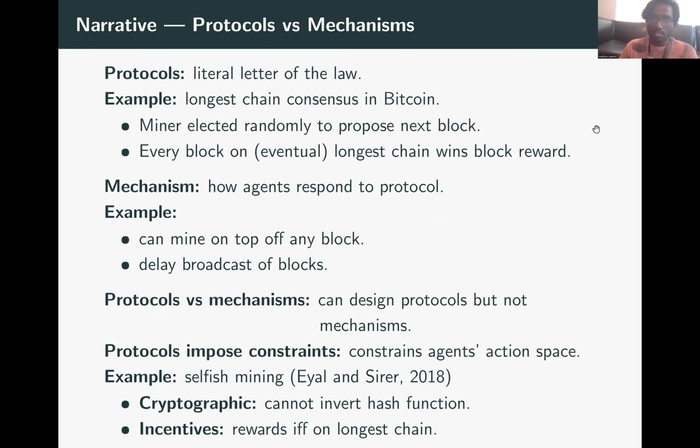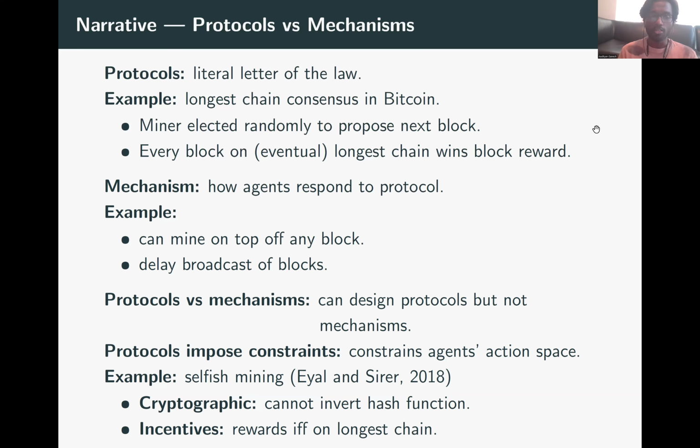So constraints can be cryptographic of this form. It can just come from computational hardness, or it can be through incentives. In this example, the only way through which a miner can earn rewards is if they end up proposing a block that ends up on the longest chain. So they can do like 73 different things, but the only way through which they can earn rewards is if they can push their block onto the longest chain.